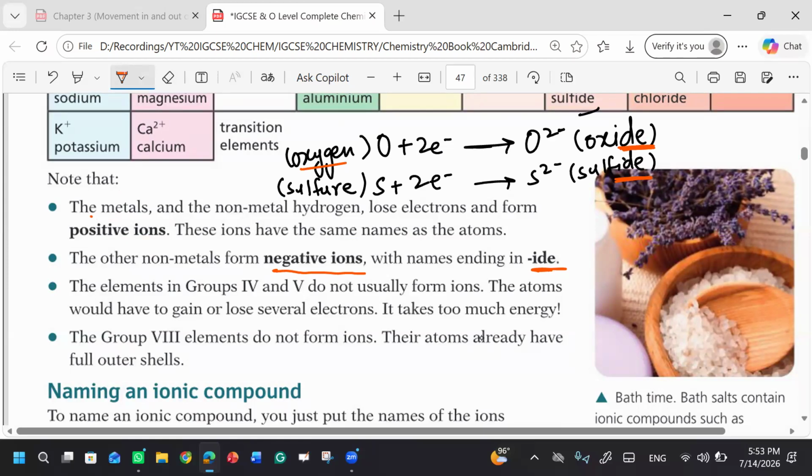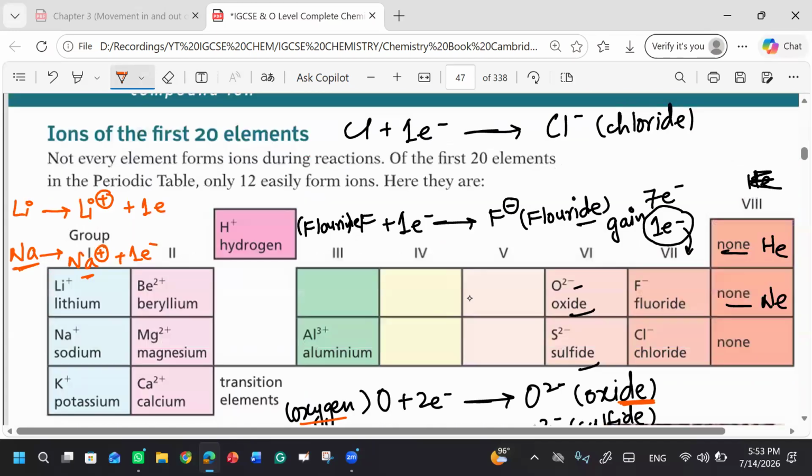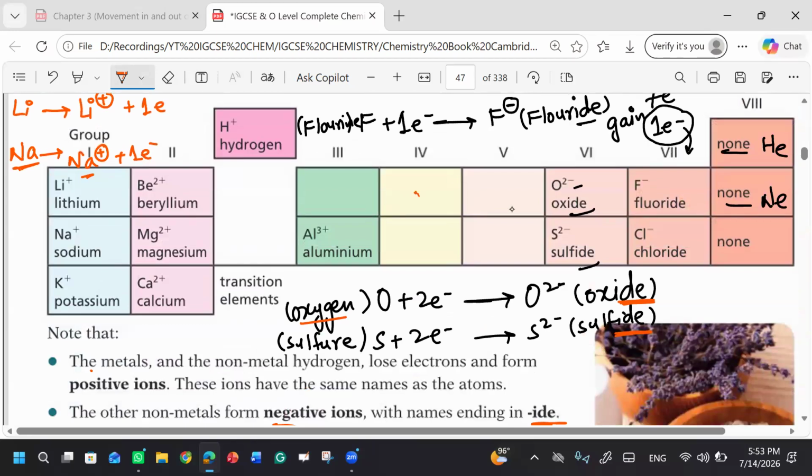Okay. Then we have the elements in groups 4 and 5, which do not usually form ions. Now they have mentioned group number 4. You see, this is empty. These groups are empty.